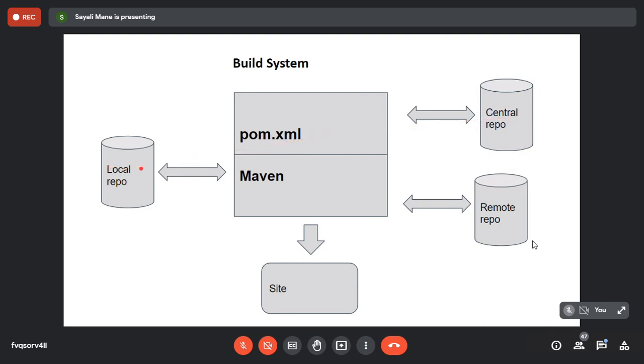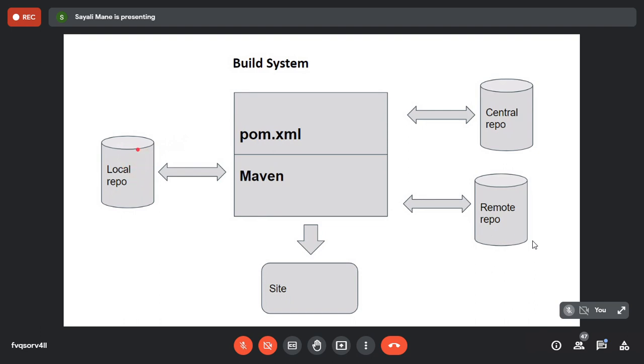Now, why are these three repositories there in the Maven architecture? See, suppose you want to download any dependency. There are three ways you can download it. First, you will search in the local repository.